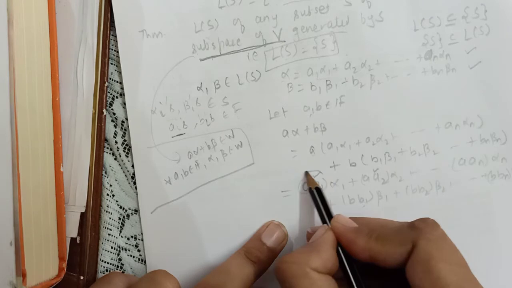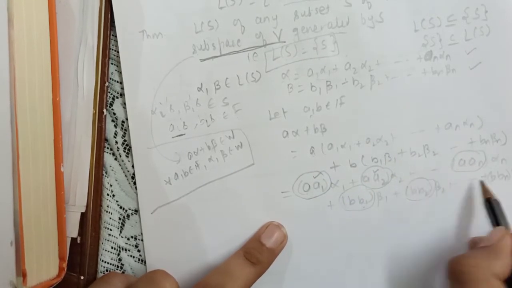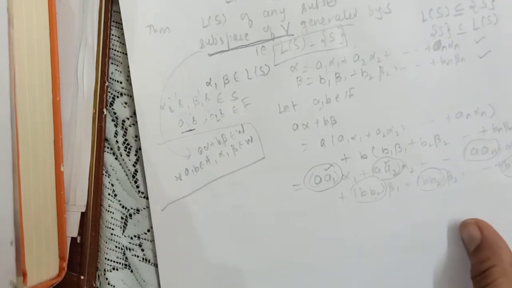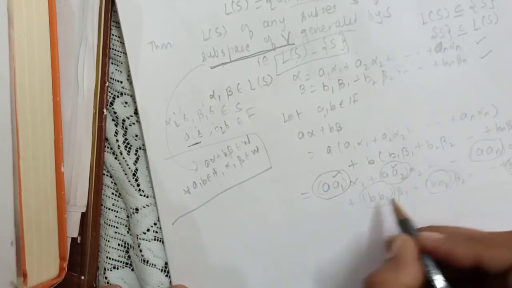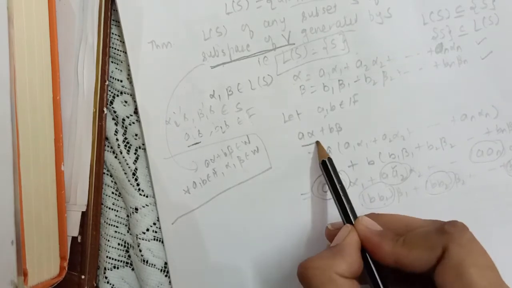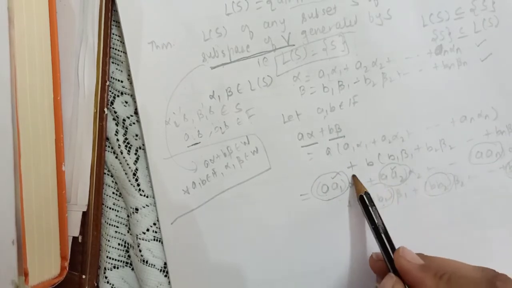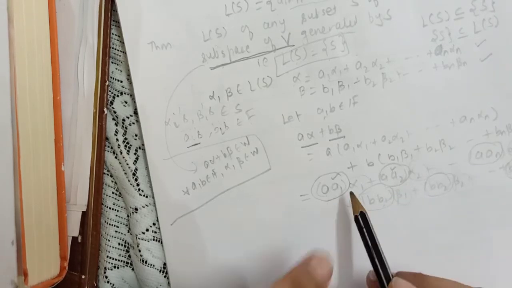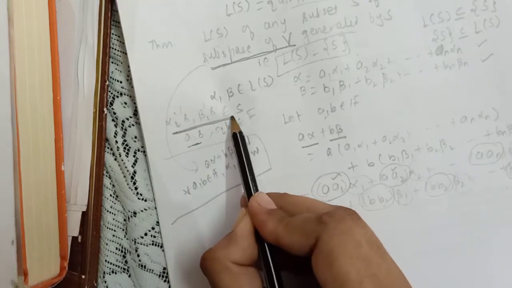So what would these terms be now? Obviously these will be from the field, because in a field this multiplication and addition of vectors hold. So all these Ai's are in the field. Now what have we written? We have written A alpha plus B beta as a linear combination of these vectors. Right? Now what are these vectors? What were the alphas and what were the betas? If you can observe, they were from set S.